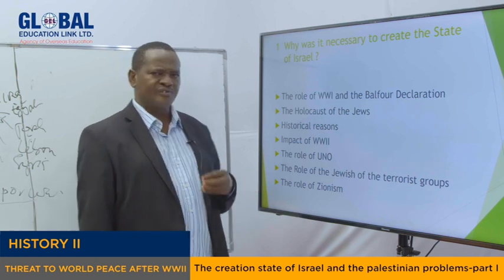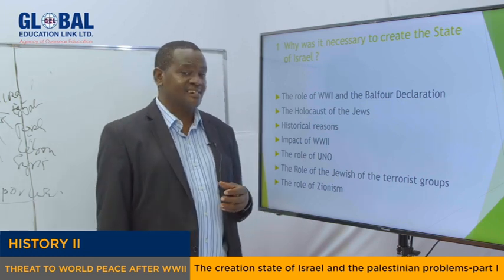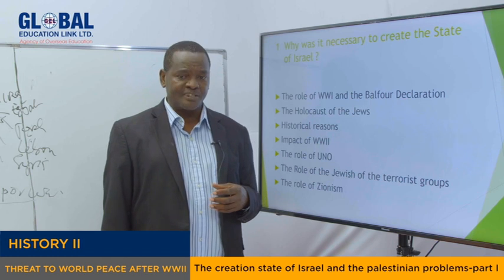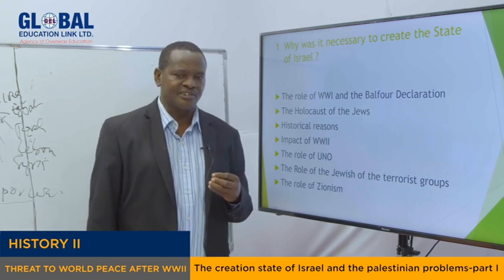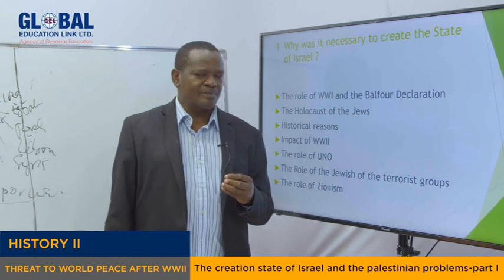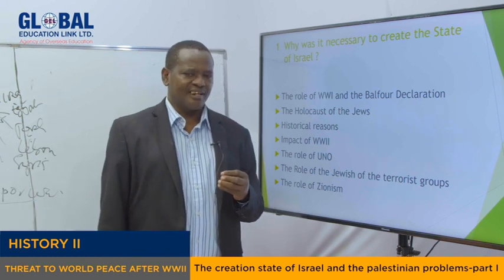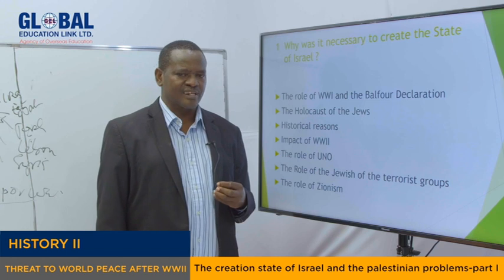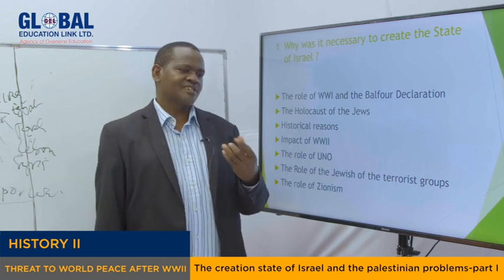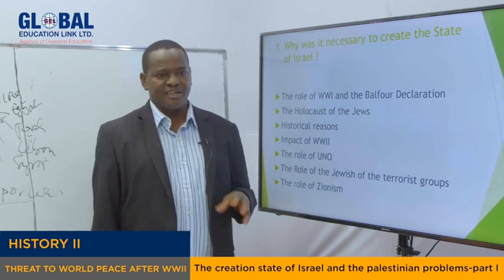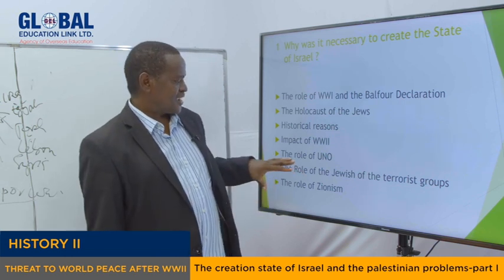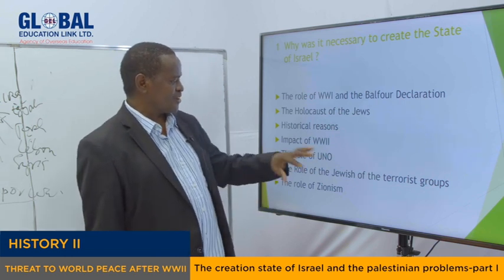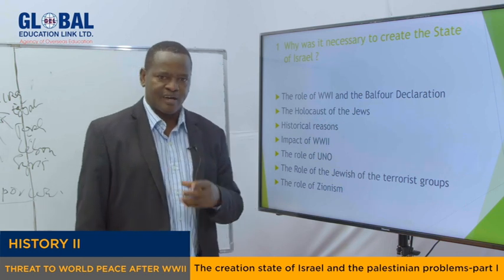Another point is the role of the United Nations organization. The United Nations has played a very major role, especially when they agreed that the issue of establishment of a Jewish state be tabled, be brought into the discussions, and later allowed the voting to take place, whereby the majority of the people agreed and some others, of course, rejected, others walked out, and so on. But all in all, the new State of Israel was established because of the role played by the United Nations organization.